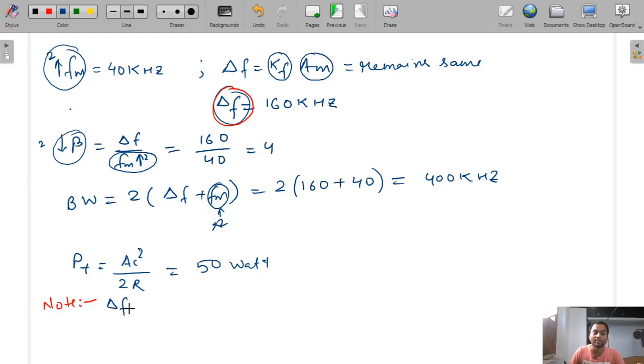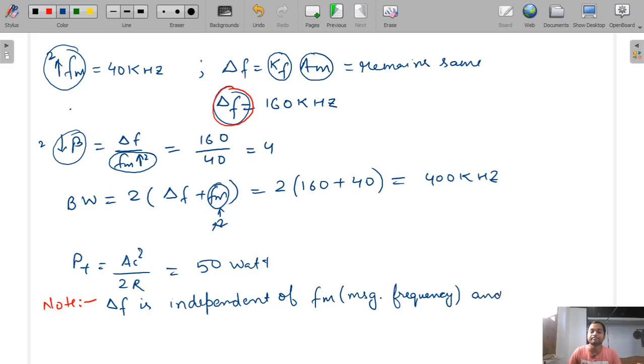So delta F is independent of FM, that is message frequency, and if message frequency is doubled, then beta will be halved, okay.